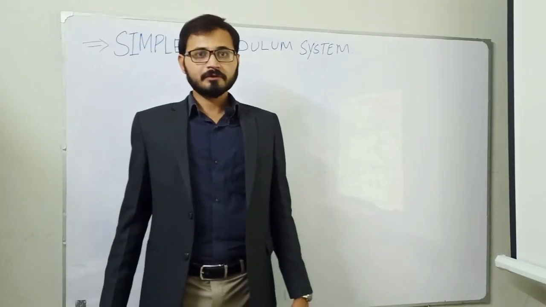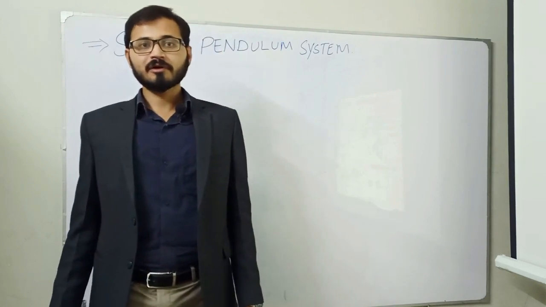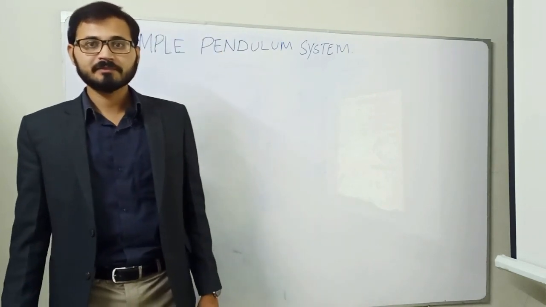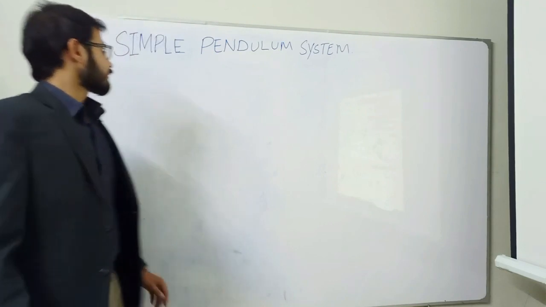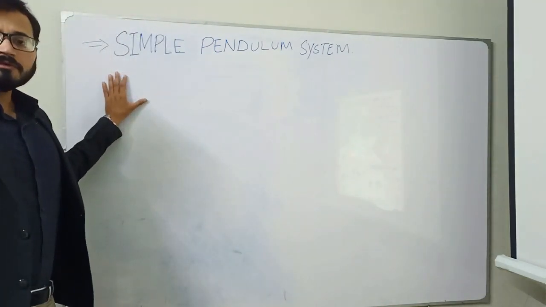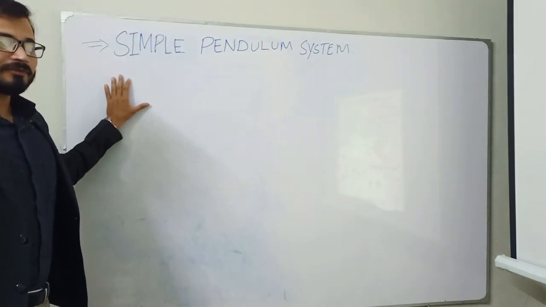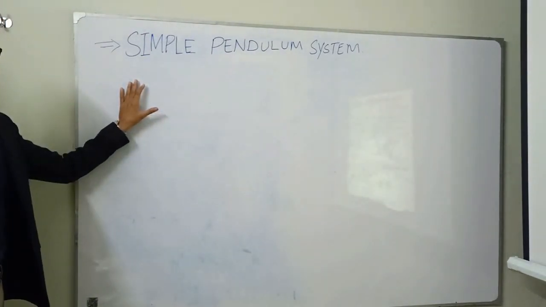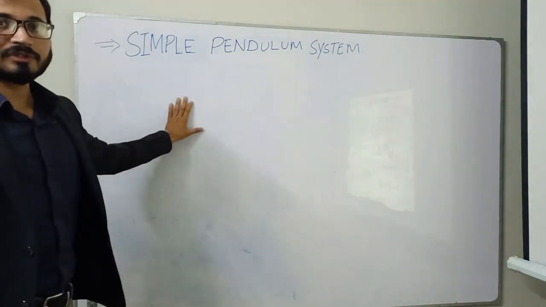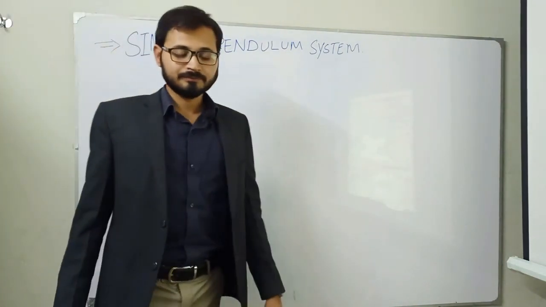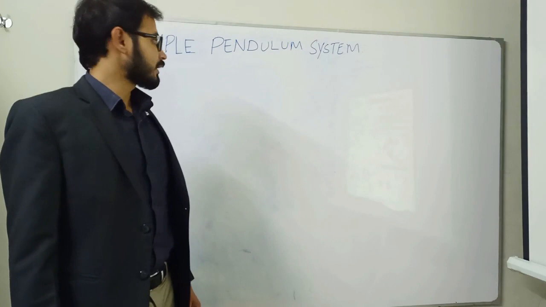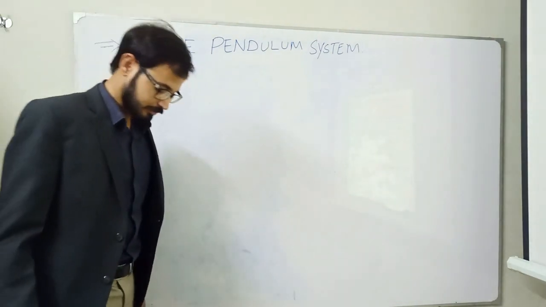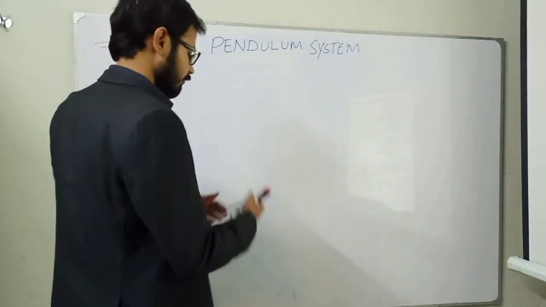Now let's start with the most general form of the mechanical system, for example the simple pendulum system. It is the most general form of the mechanical structures. So in order to get the natural frequency or equation of motion of the different possible equations, we will solve the system and at the end we will get the natural frequency value.